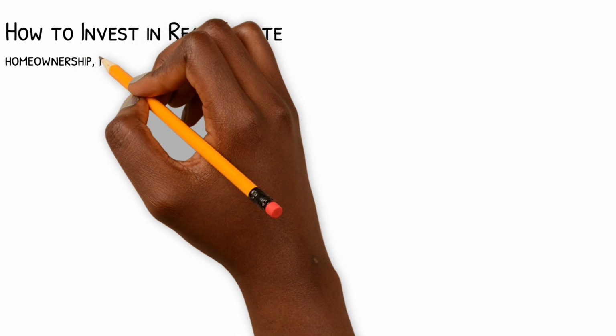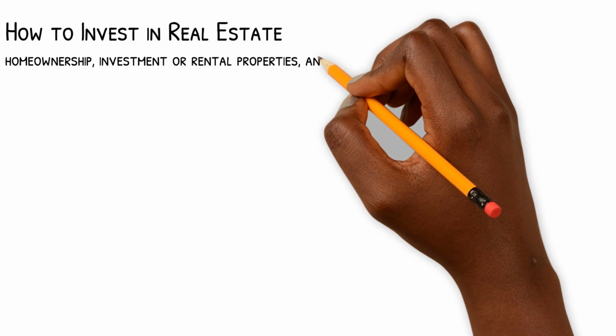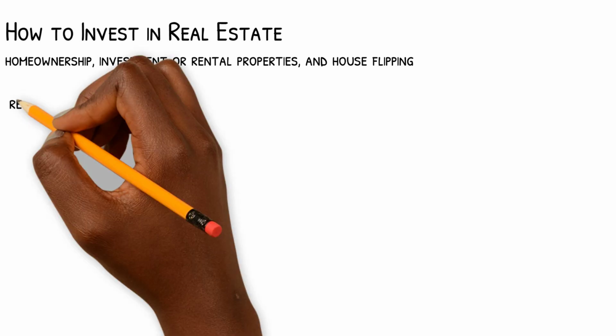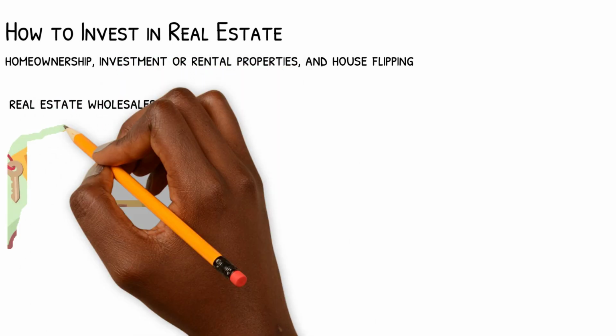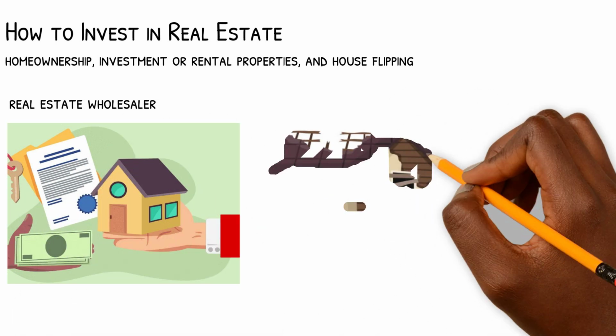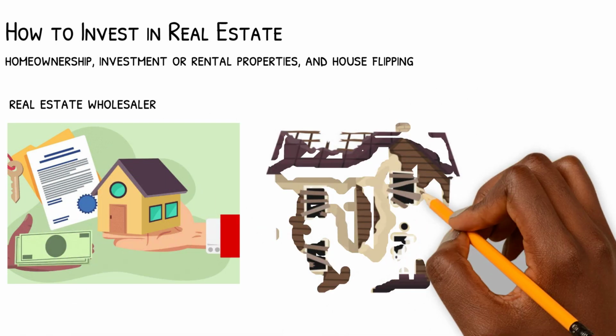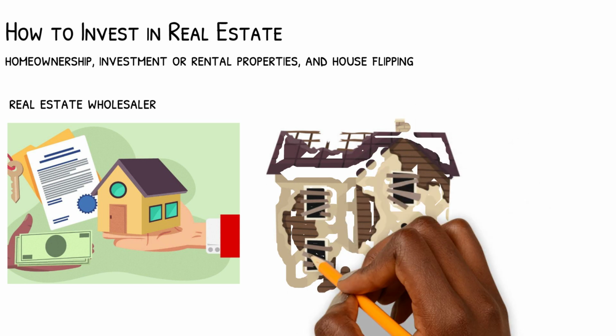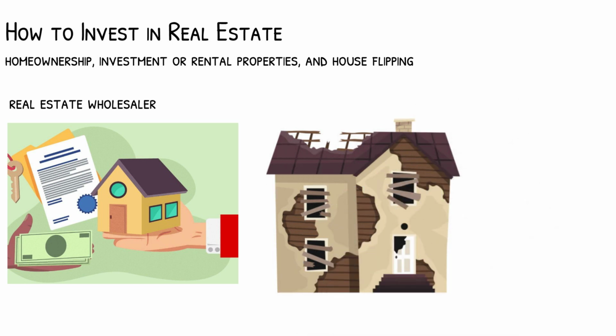Some of the most common ways to invest in real estate include home ownership, investment or rental properties, and house flipping. One type of real estate investor is a real estate wholesaler who contracts a home with a seller, then finds an interested party to buy it. Real estate wholesalers generally find and contract distressed properties but don't do any renovations or additions.